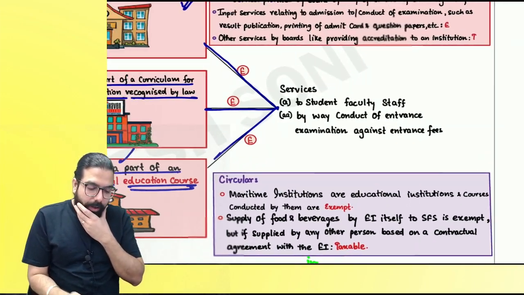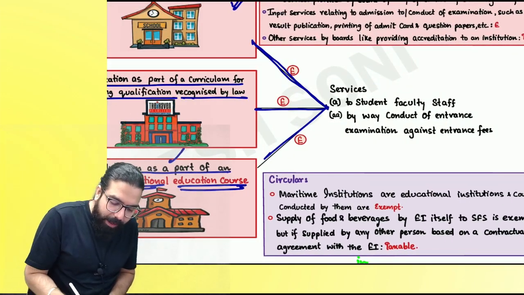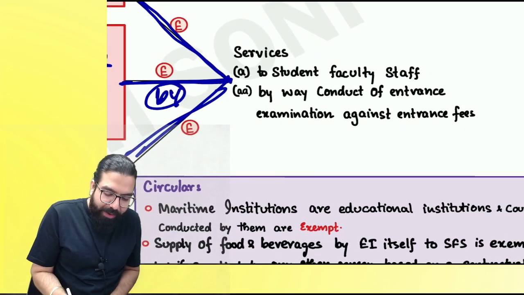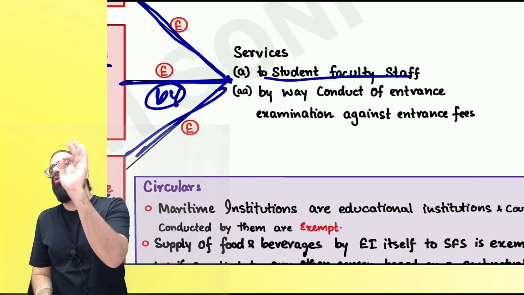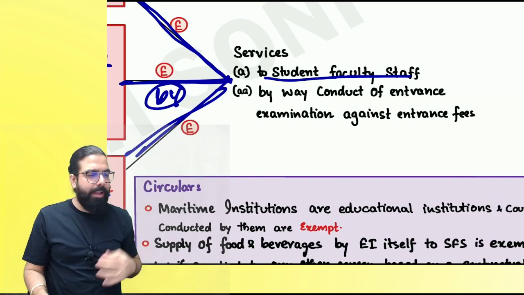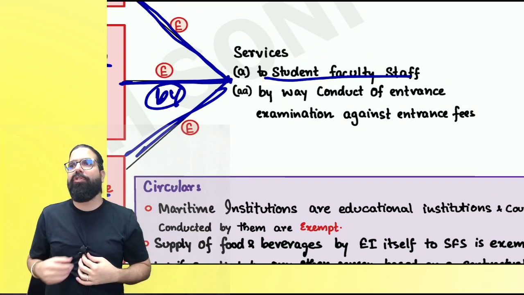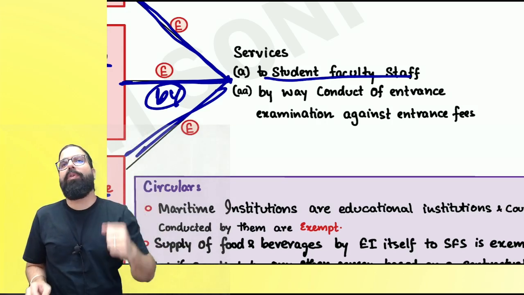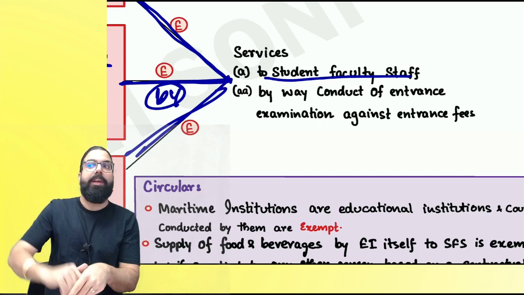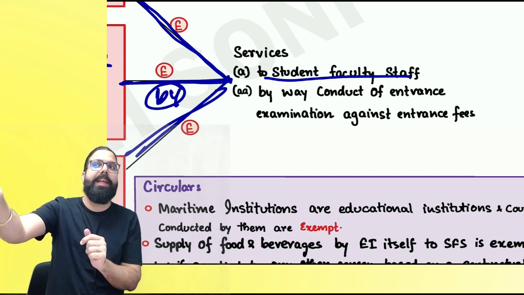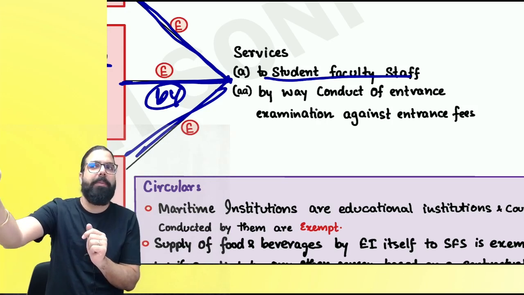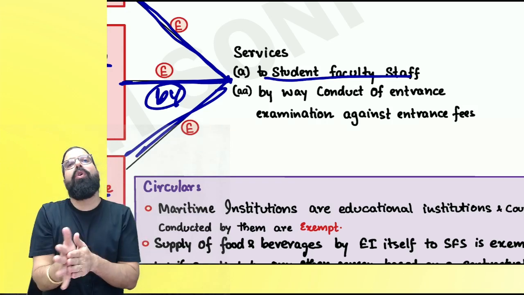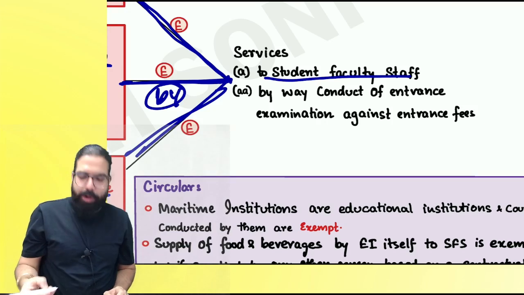Next. Sir, over here now, when educational institution is providing services to student, faculty, and staff, then it shall always be exempted. Now, tell me one thing. You came to Christ University supposedly to take admission. You are not my student yet. I will take your exam before giving you admission. Entrance test, I will charge you an amount. That also will be exempted. Can we go ahead, everyone?